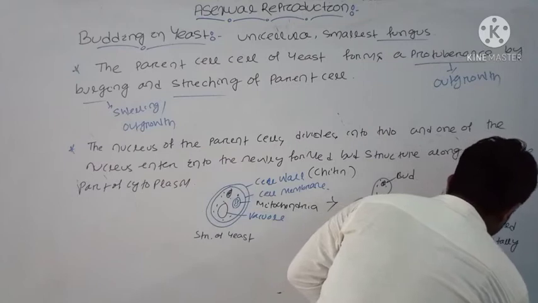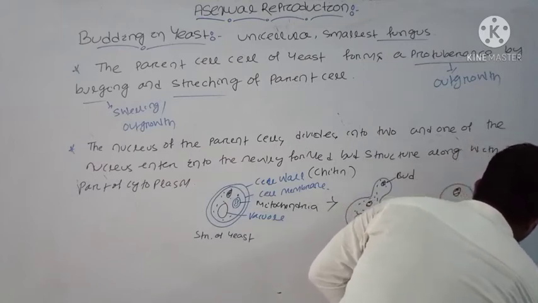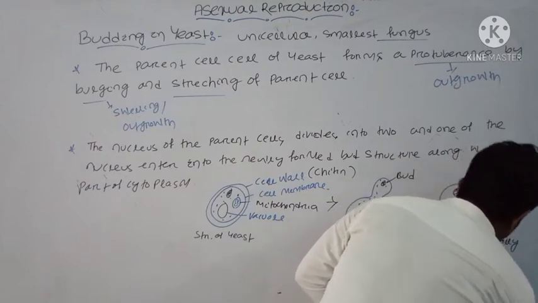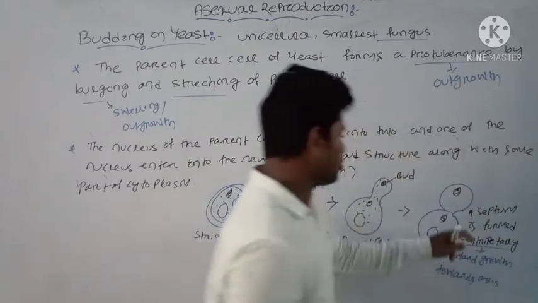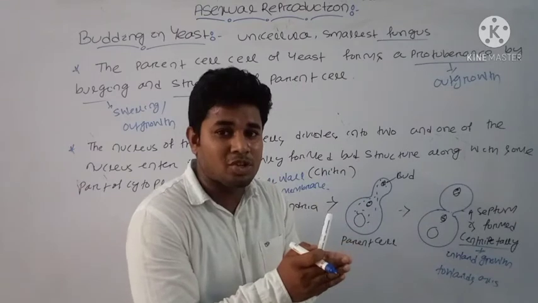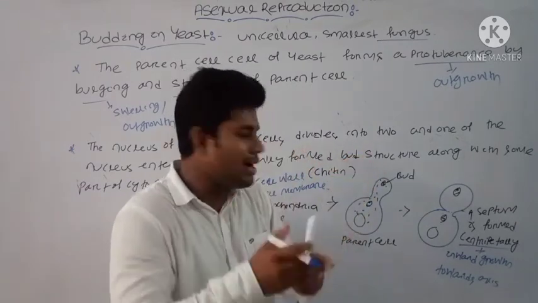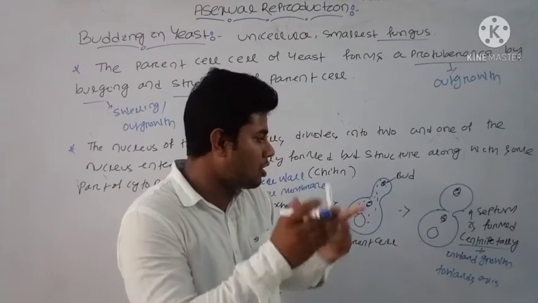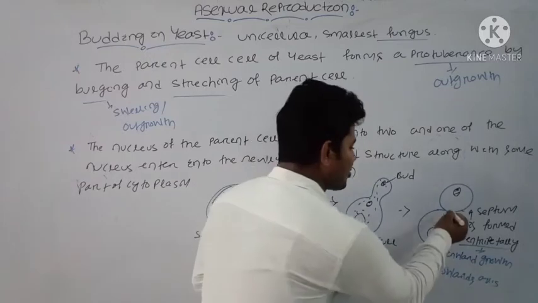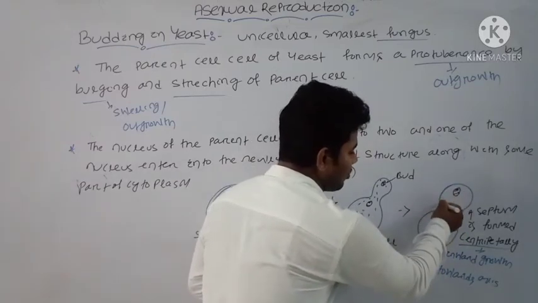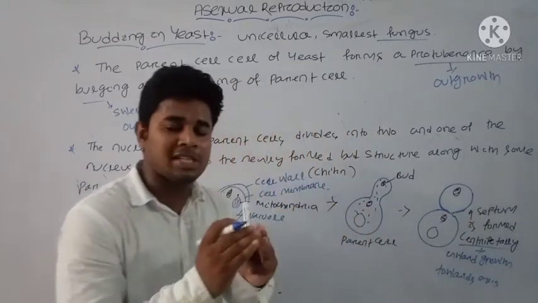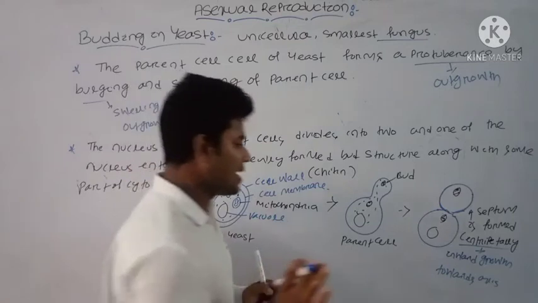Inward growth towards axis. This is known as your centripetal force. Okay, usually suppose this is your bud, and they will form a septum structure. Okay, inward, not outward, inward. And as the septum formation is inward, that is known as your centripetal force. Okay, suppose this is your axis, and the centripetal force is from here, and there is formation of a septum. And gradually, when there is formation of a septum, the bud will separate from the parental cell of yeast.